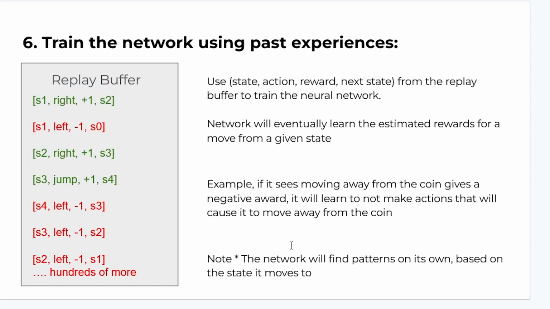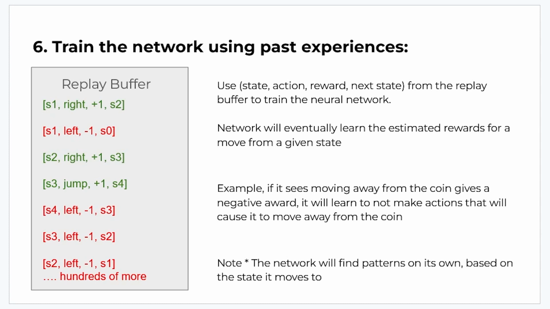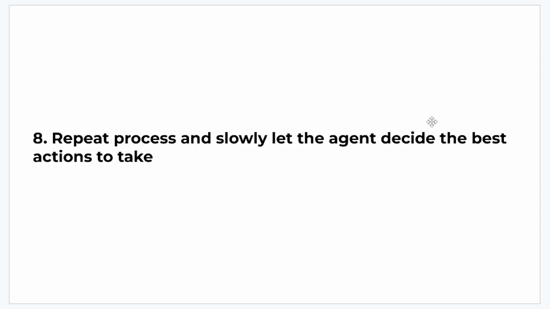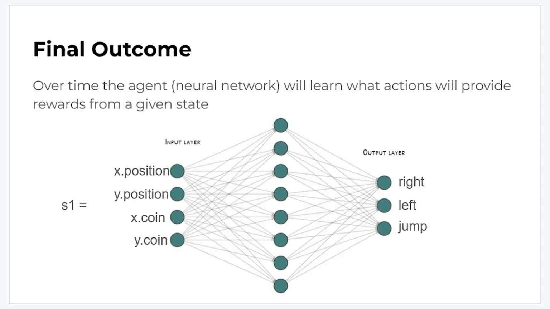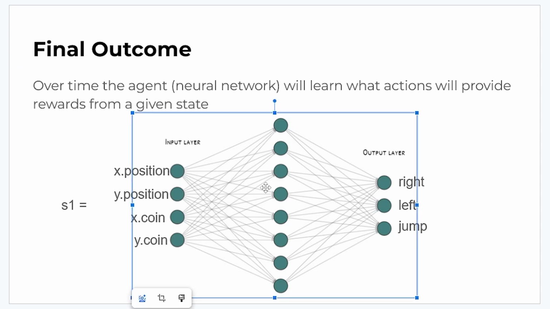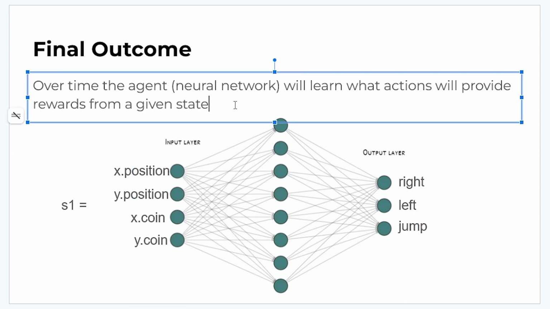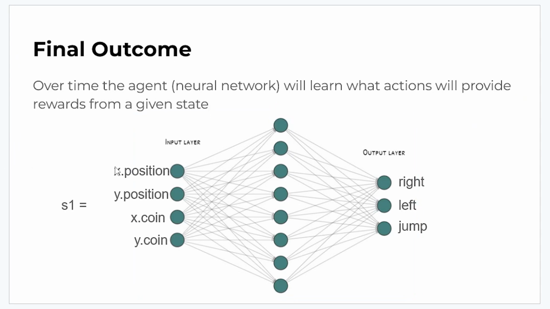So after using the experiences to train the network, we'll call that the end of one training episode. And we'll repeat the process and slowly let the agent decide the best actions to take. So at the end of this process, we basically hope that the agent, or the neural network, will learn what actions give the highest rewards from a given state. So for example, if we pass in the x position of the agent, the y position of the agent, the x position of the coin, and the y position of the coin, then we'll hope that it will output the best action to take. So maybe right, it has the highest rewards. We'll hope it outputs that.